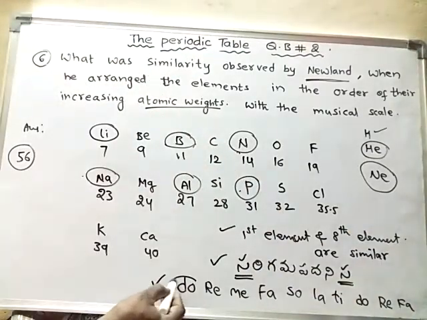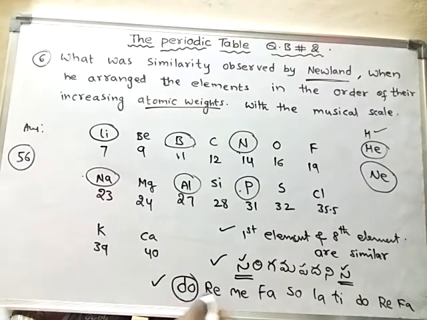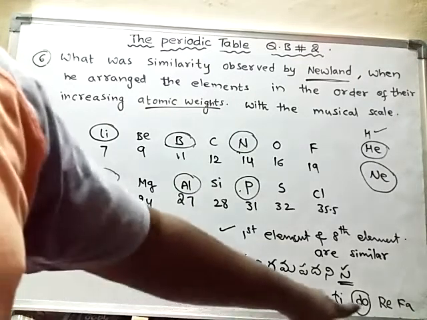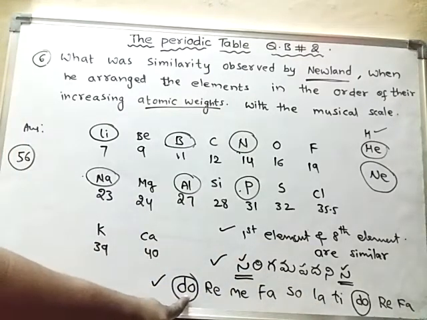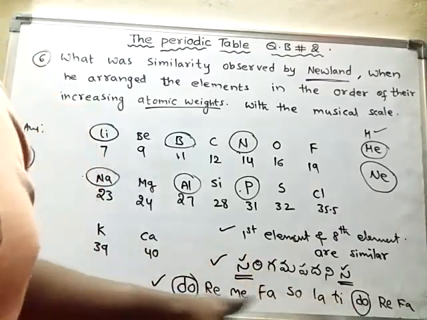So suppose if this is the first musical note, then the eighth musical note also will be the same. So in the musical note, the first note and the eighth note are similar.